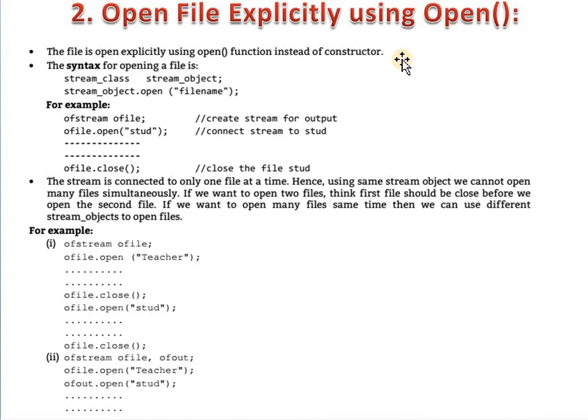Here the file is opened explicitly by using the open function instead of the constructor. In the last method, when we are creating an object of any class, then automatically the constructor function is called and the object values are initialized with that particular object. But in this case, we are opening a file explicitly by using the open member function. What is the syntax for opening a file?